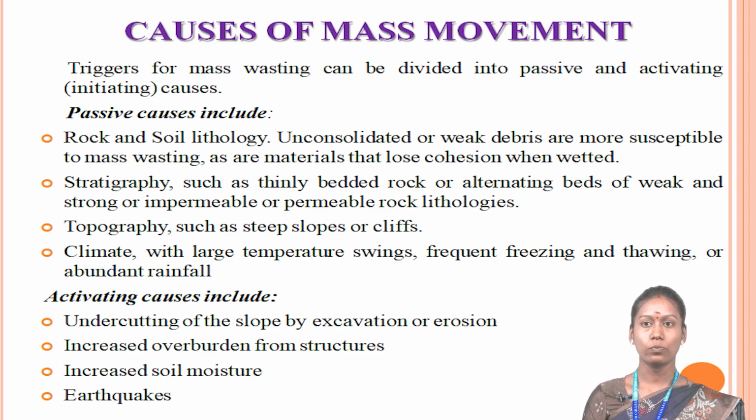Then topography. Topography such as steep slopes or cliffs also causes mass wasting because cliffs are the edges of rocks. Climate, with large temperature swings, frequent freezing and thawing or abundant rainfall. Then lack of vegetation. These are the passive causes for mass wasting. Then activating causes, which include undercutting of the slope by excavation or erosion, increased overburden from structures, increased soil moisture and earthquakes. These are the activating causes for mass wasting.